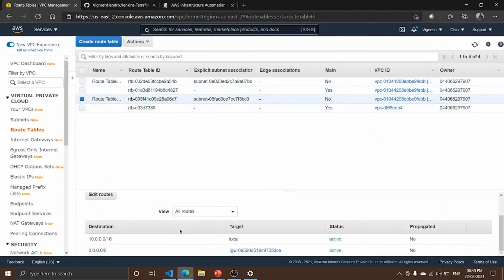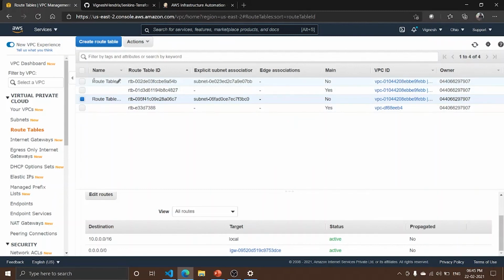When it comes to the public subnet's route table, users from outside can also access the instances or resources within the public subnet through the internet gateway, and the resources or instances within the public subnet can also access the internet through the internet gateway. Basically, the internet gateway is the logical connection between the VPC and the internet.